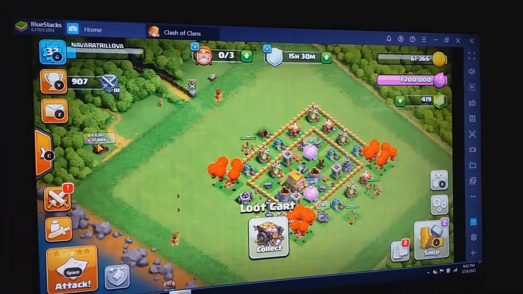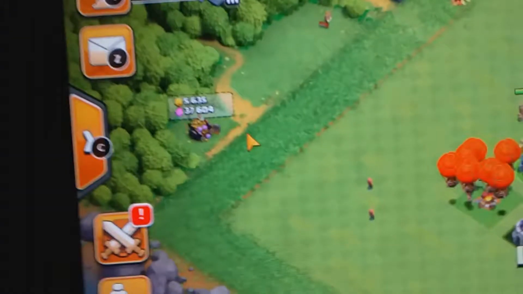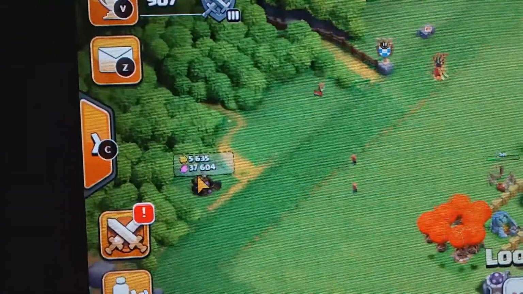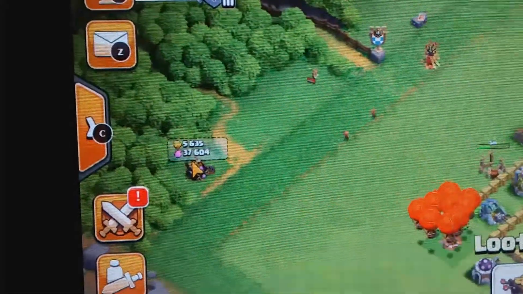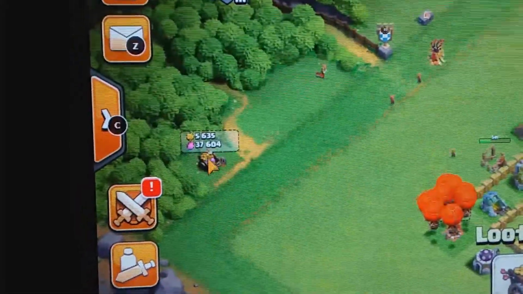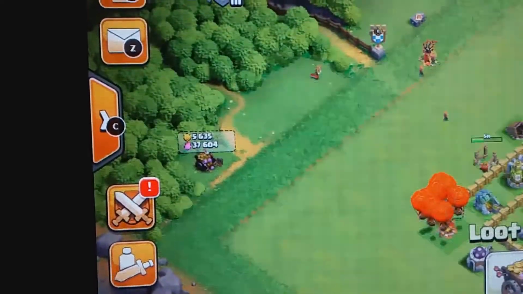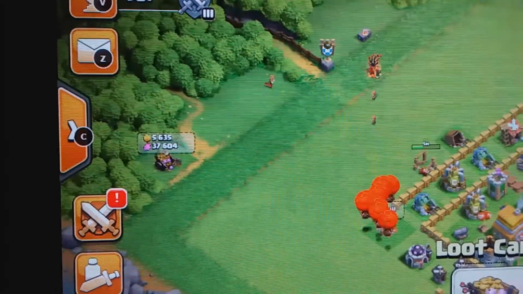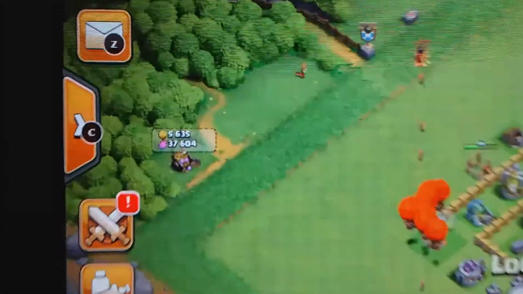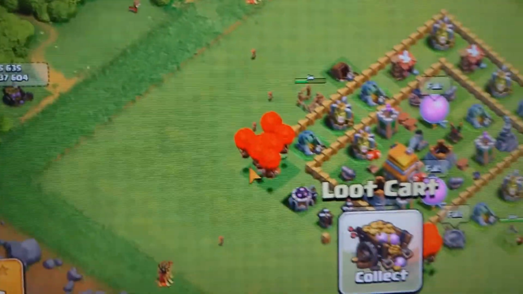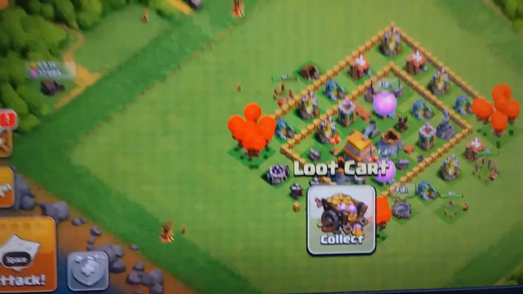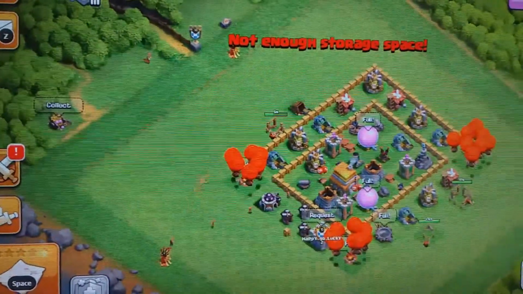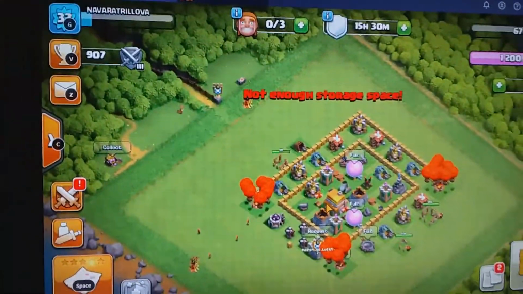Over here you can see there is a loot. While I was away, someone attacked my village, and there is a loot which they left. The loot card, they were not able to take it completely. I can collect it, so I'll press this button over here. After pressing that, it comes over here, loot card. If you press this button as collect, or press it with the fingers on mobile, I am doing it on the laptop, so that's okay.